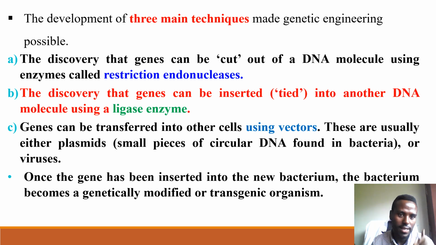The first one is the discovery that gene can be cut out of the DNA molecule by using enzymes called restriction endonuclease. Inni jalqabaa restriction endonucleasein argamudha jechuudha. Gene tokko cut out gootee DNA keessaa baasuudhaaf restriction endonuclease argamuun akka genetic engineering possible ta'e isa godhe.